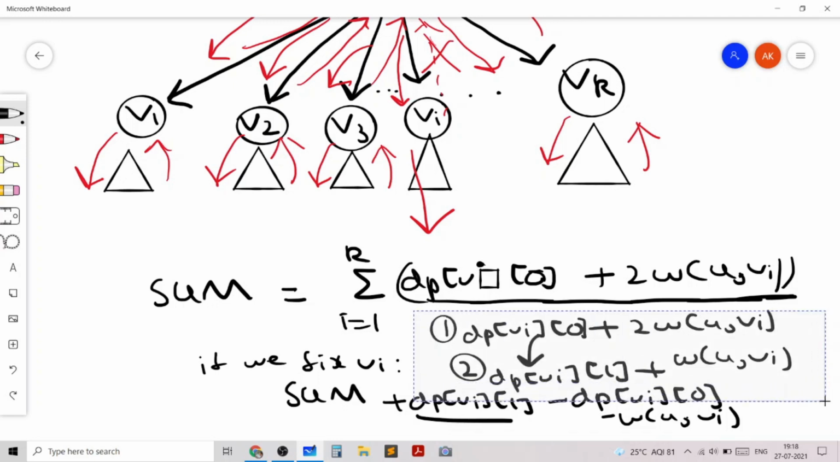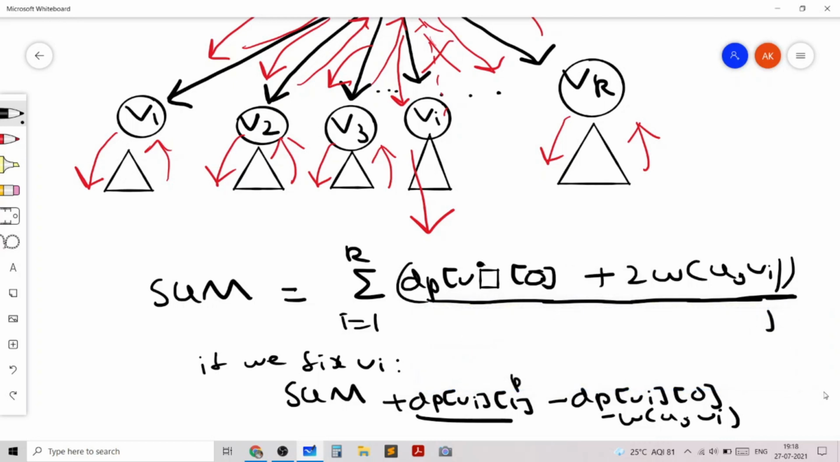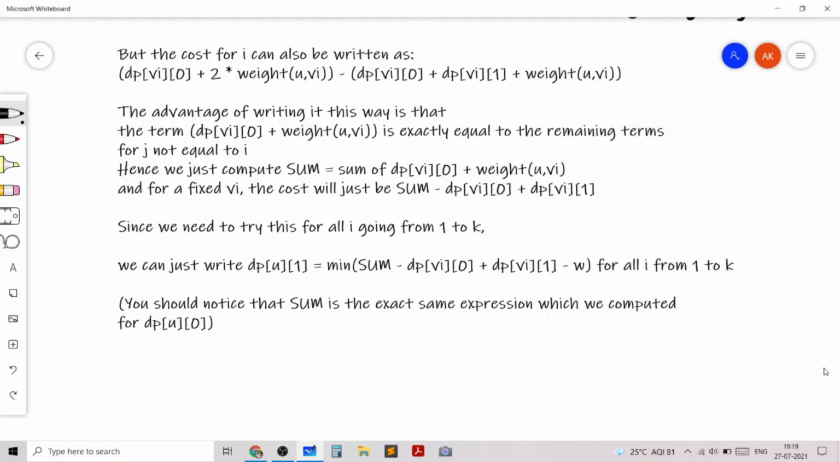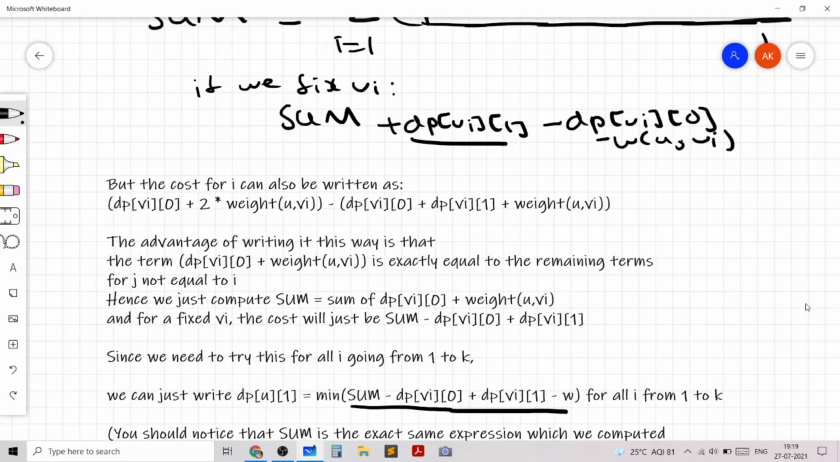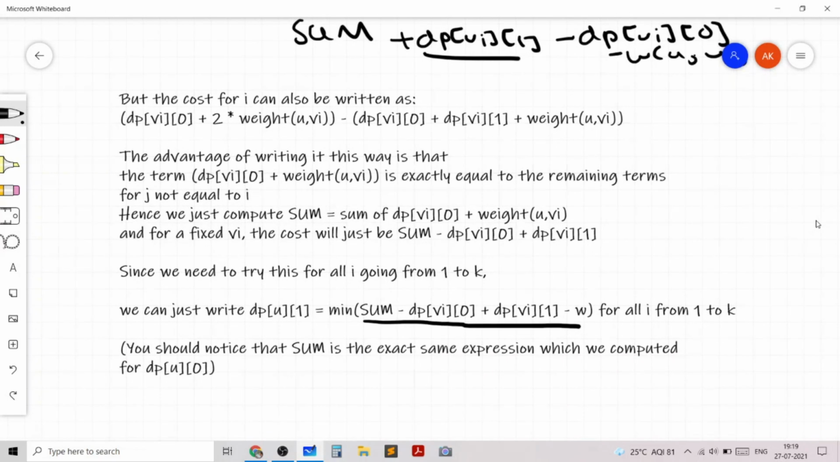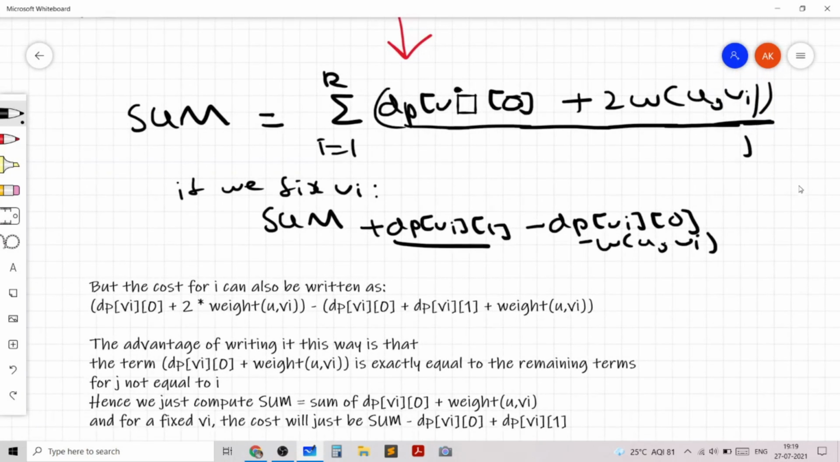And based on this new expression, we can easily conclude that the dp transition will just be the minimum of sum minus dpvi0 plus dpvi1 minus the weight of the edge from u to vi. You should pause the video and read this text to briefly re-understand it if you didn't understand it fully. And obviously you should realize that sum is the same expression which we computed for dpu0. Otherwise you were not listening to what I just said before.